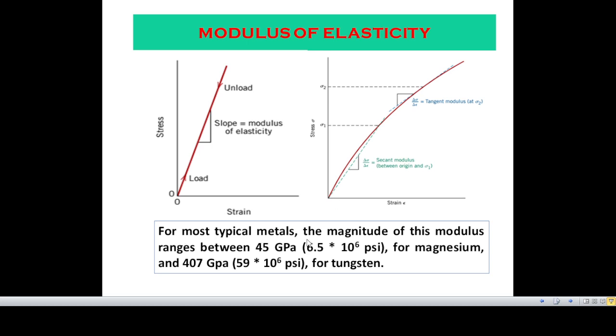Now for most typical metals, the magnitude of modulus ranges between 45 GPa, that is 6.5 into 10 to the power 6 psi for magnesium, and 407 GPa, that is 59 into 10 to the power 6 psi for tungsten. So modulus of elasticity for magnesium is much lesser compared to tungsten. For mild steel, the value is around 2.1 into 10 to the power 5 Newton per millimeter square.